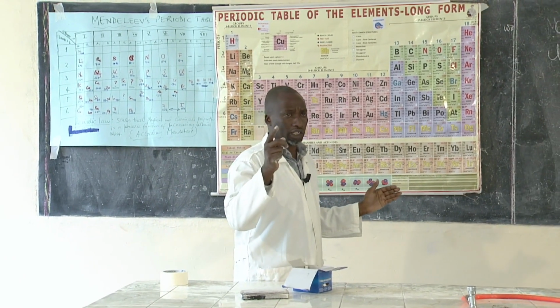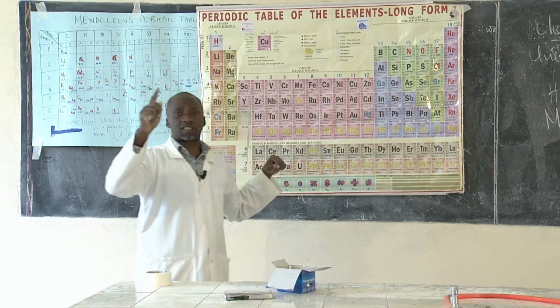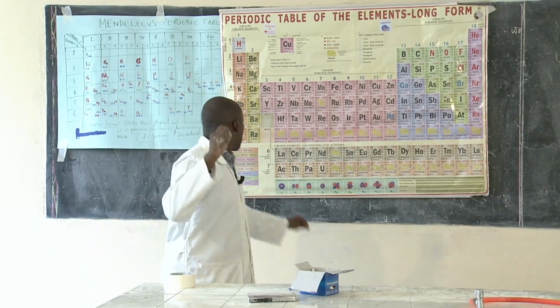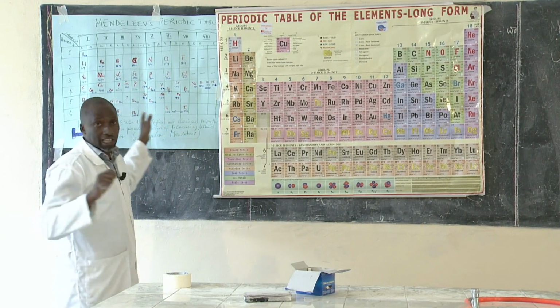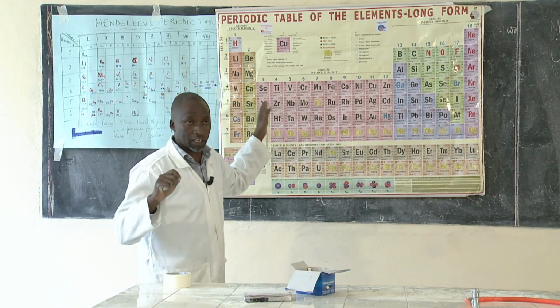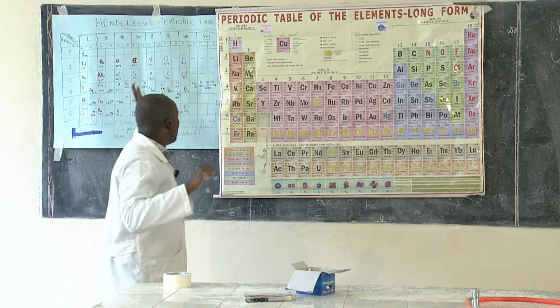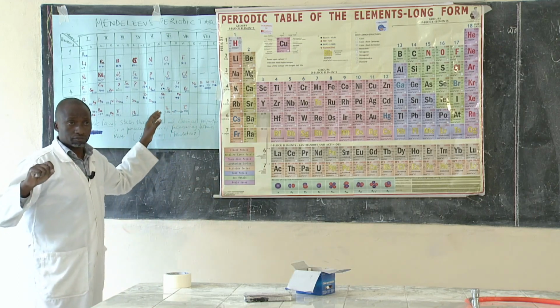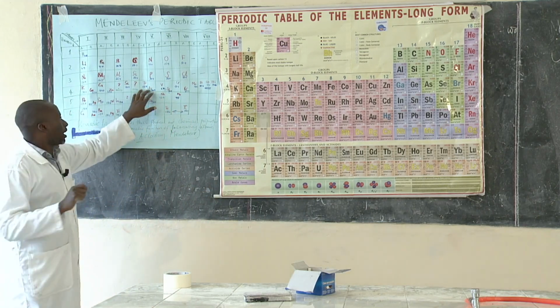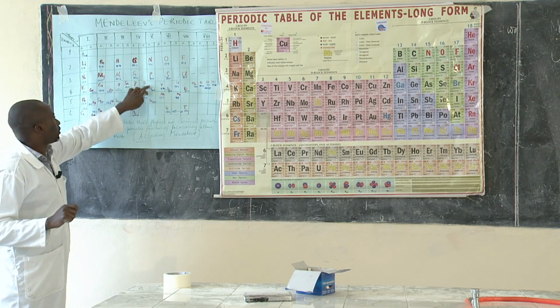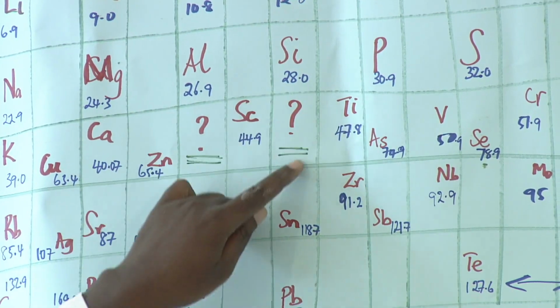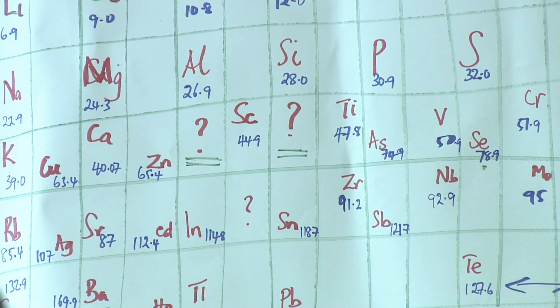If you remember what I talked about, what made Dmitri Mendeleev the father of the periodic table is that Mendeleev left some gaps in his periodic table. These question marks here indicate some gaps that were left. Why?